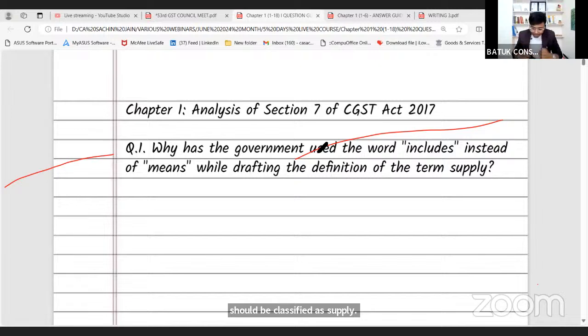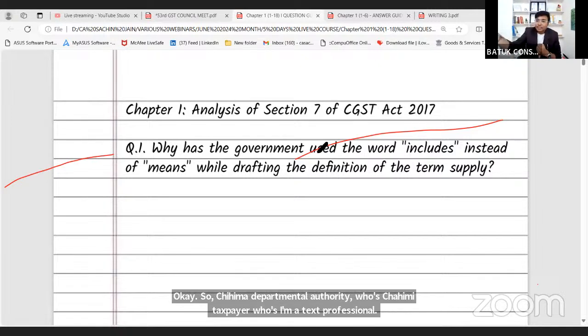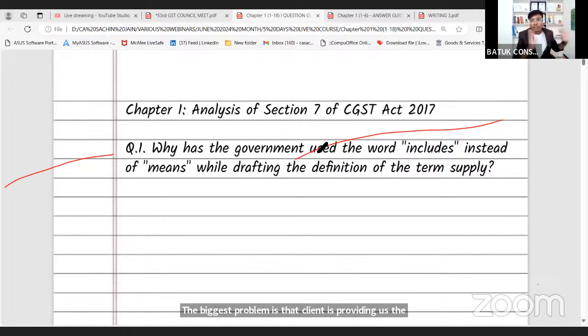Okay, so चाहे मैं डिपार्टमेंटल अथॉरिटी हूं, चाहे मैं टैक्स पेयर हूं, चाहे मैं टैक्स प्रोफेशनल हूं, the biggest problem is that client is providing us the data and we are filing the return. Okay, कभी हम लोगों ने शायद 60 to 70% peoples are not thinking about that particular para or about that particular area.